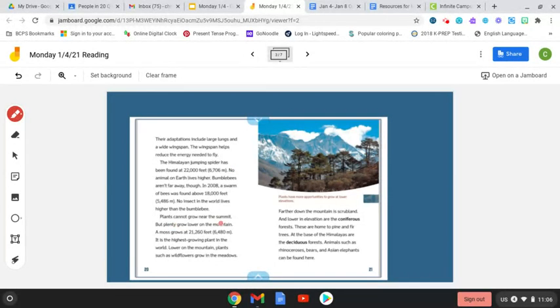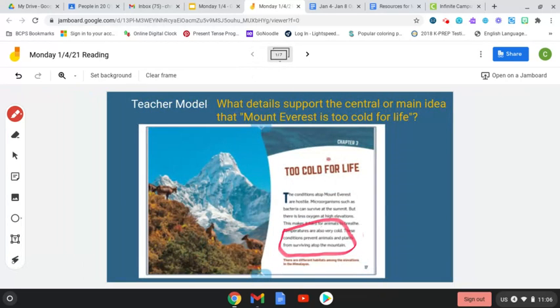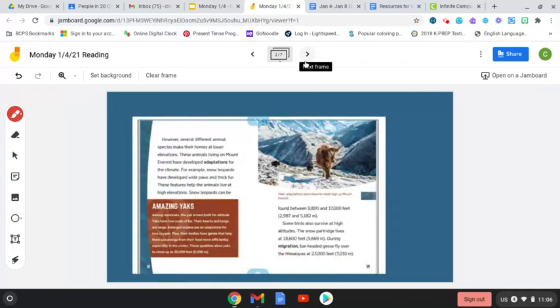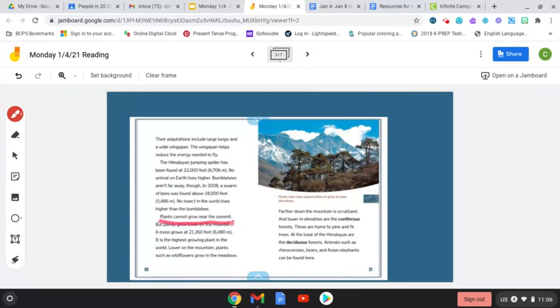Plants cannot grow near the summit. Oh, okay. I'm seeing here that they can't grow. That means they can't live near the summit or the top. Now, to me, that does support it's too cold for life. Because if they're telling me that plants can't grow or live near the top, that supports that. But plenty grow on the lower part of the mountain.